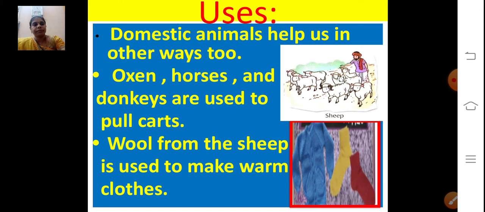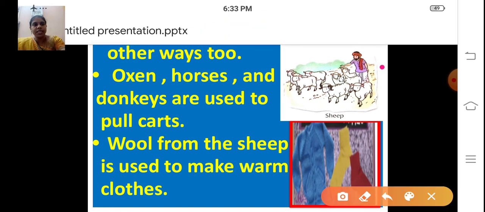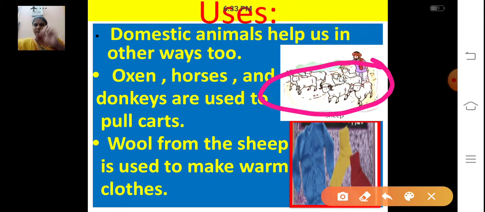Now, just see this. What is this? Sheep. Have you all seen sheep? What does the sheep give you? What can we get from sheep? Wool, right? We can get wool from the sheep.